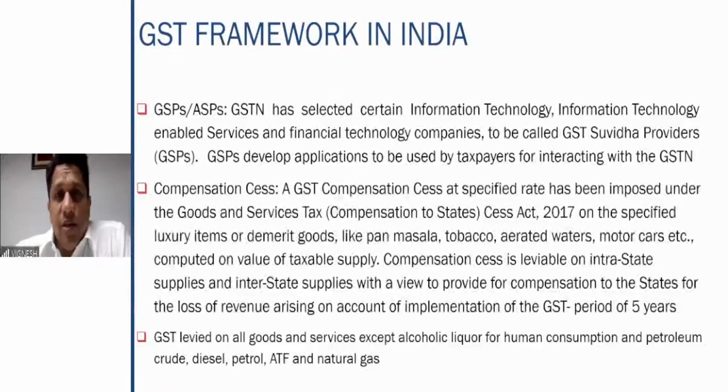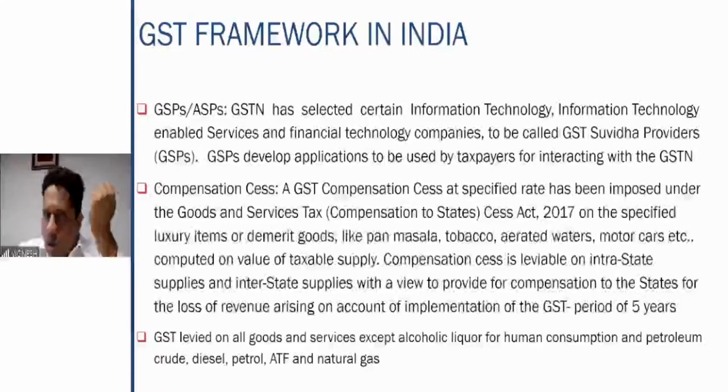So in that situation, this cess is added to these products, that is pan masala, tobacco, aerated waters, motor cars, etc., computed on the value of the supply. It is leviable on intrastate as well as interstate supplies, with a view to provide compensation to the states for the loss of revenue for a period of 5 years, right? And also, GST is levied on all goods and services except alcoholic liquor for human consumption.